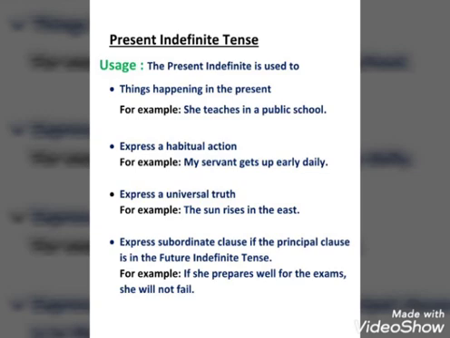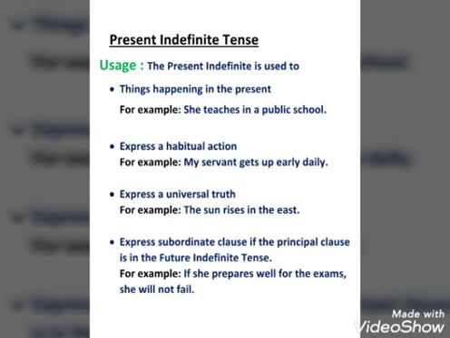First of all, where can we use the present indefinite tense? Present indefinite tense is used, first of all, for things happening in the present. Whatever actions are happening in the present time, we use the present indefinite tense for this.